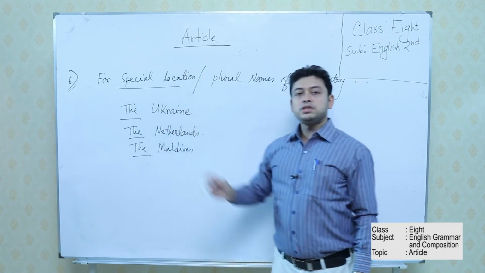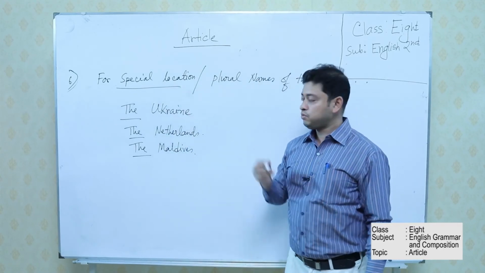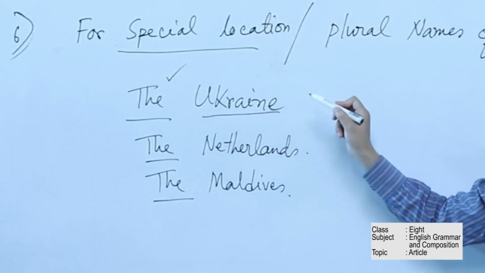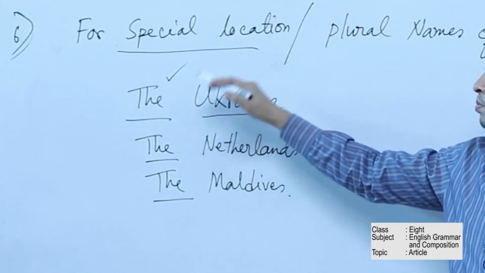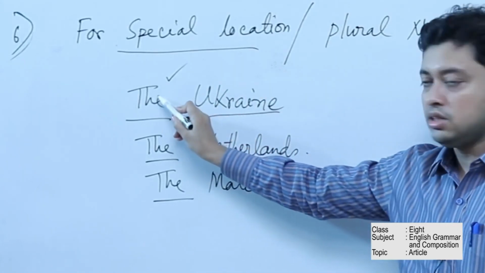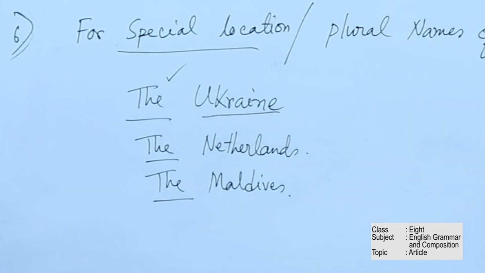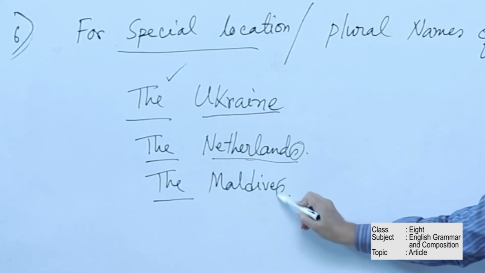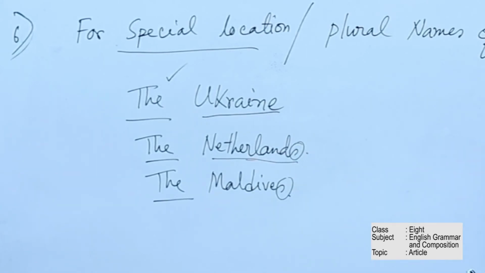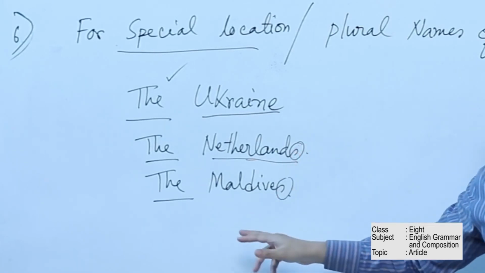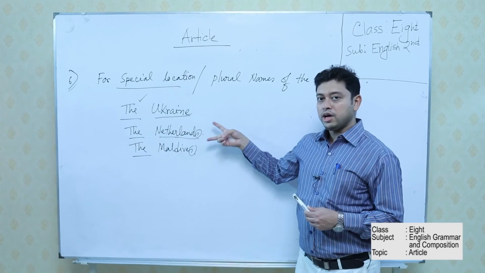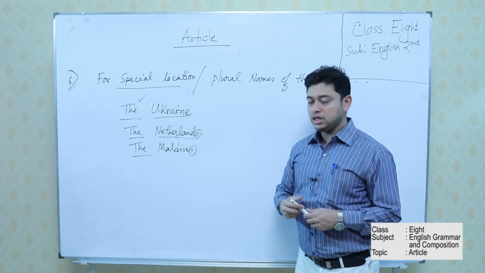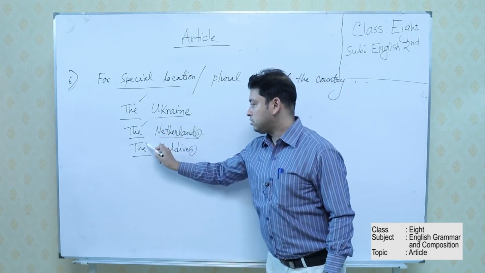For special location, that means for special geographical location, before the name of a country, we give the, as in the Ukraine. This is the name of a country. For a special reason, for a special geographical location, we are giving the. And for plural names of countries, see, Maldives, Netherlands are plural. We cannot say Maldives, wrong. We cannot say Netherlands, wrong. We have to say the Netherlands or the Maldives. So before the name of any country in plural form, we have to give the.